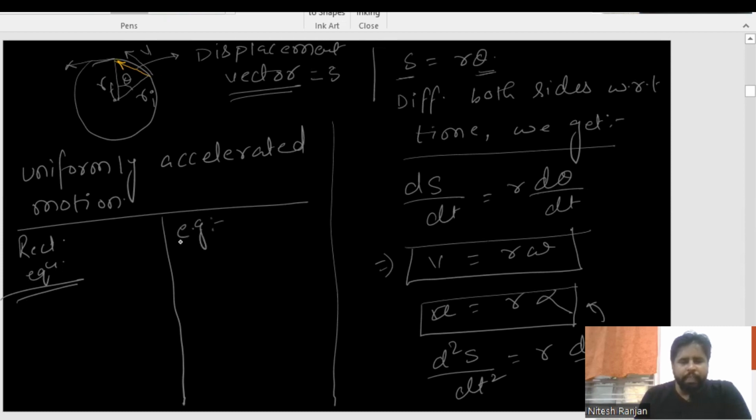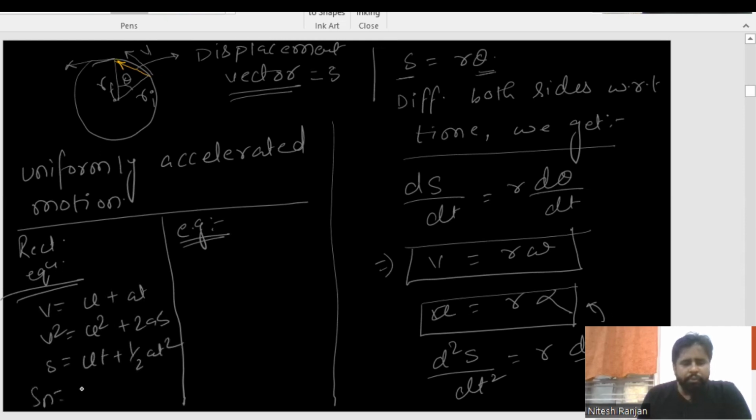If I take one example, I write v is equal to u plus at, then v square is equal to u square plus 2as, then s is equal to ut plus half at square, and s nth is equal to u plus a by 2 into 2n minus 1. In circular conditions, v becomes omega, initial velocity becomes omega naught, so omega is equal to omega naught plus alpha t.